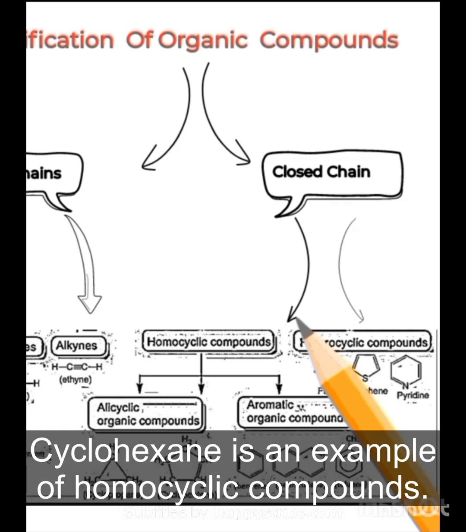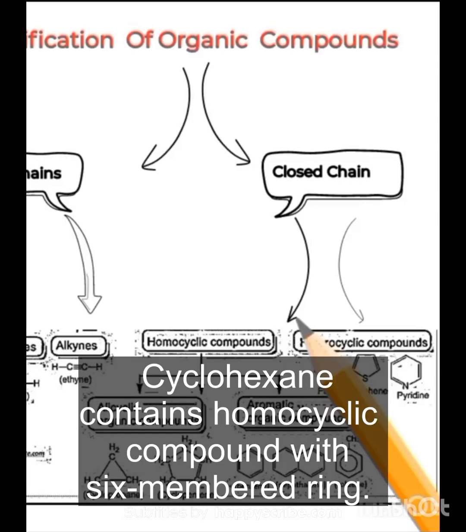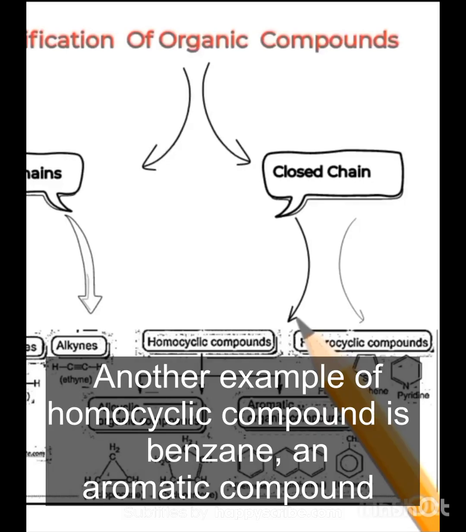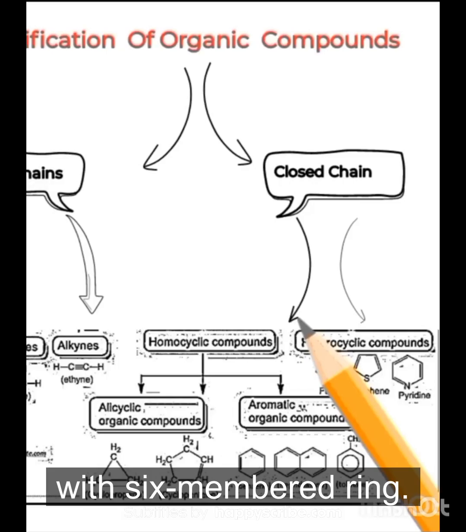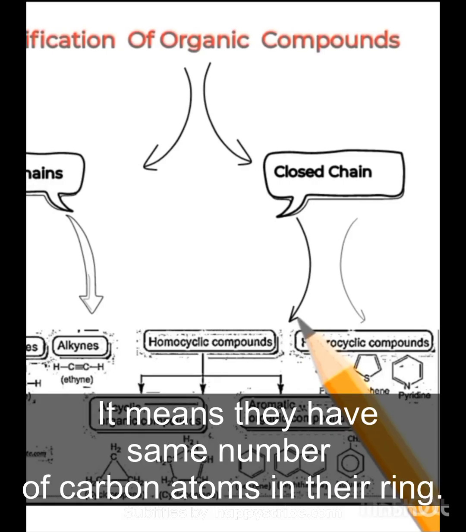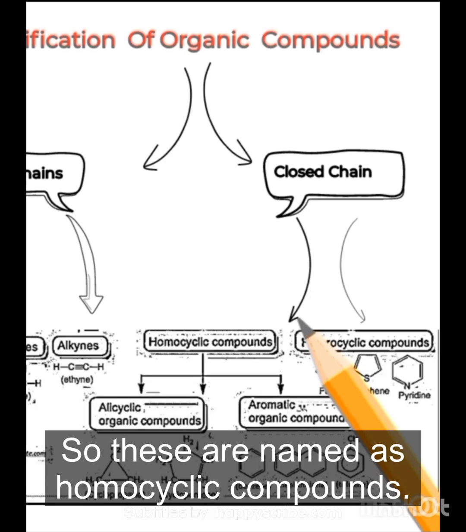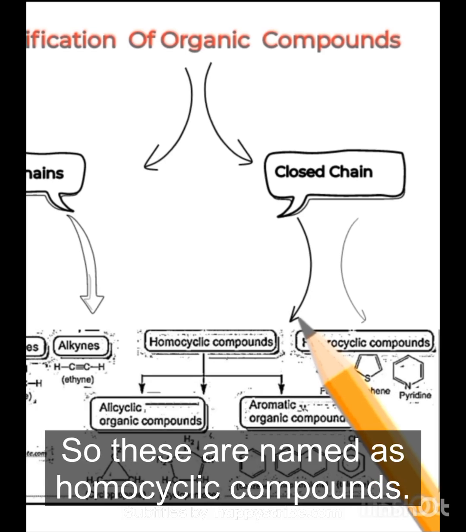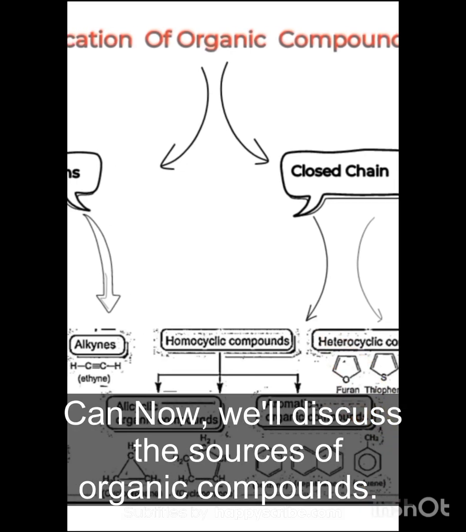Cyclohexane is an example of homocyclic compounds. Cyclohexane is a homocyclic compound with a six-membered ring. Another example of homocyclic compound is benzene, an aromatic compound with a six-membered ring. It means they have the same kind of atoms, carbon, in their ring. So these are named as homocyclic compounds.